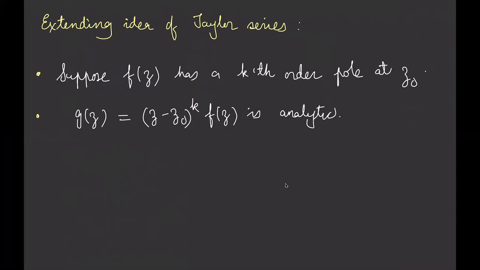But if you do have a pole, that means that your function is not analytic. You need to multiply it by (z - z0)^k in order to make it analytic. And that's what I'm saying over here. So clearly I cannot write down a Taylor expansion for f(z), because that by itself is not analytic, because it's got a kth order pole at z0.